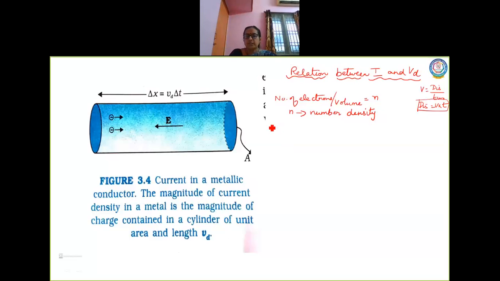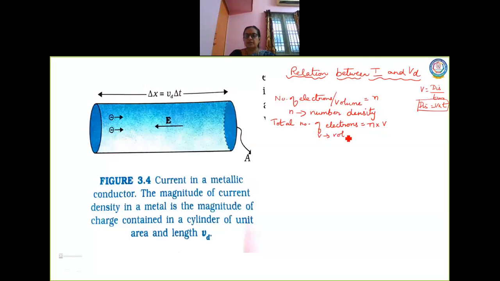So what will be the total number of electrons? The total number of electrons is equal to n into V. V is the volume of the conductor.